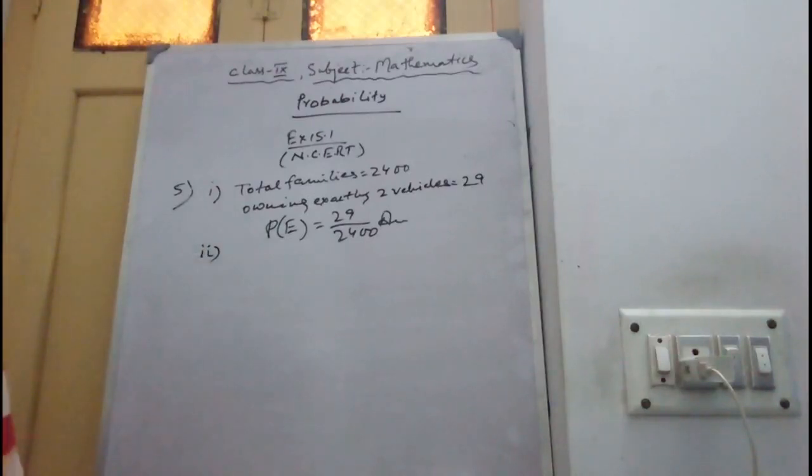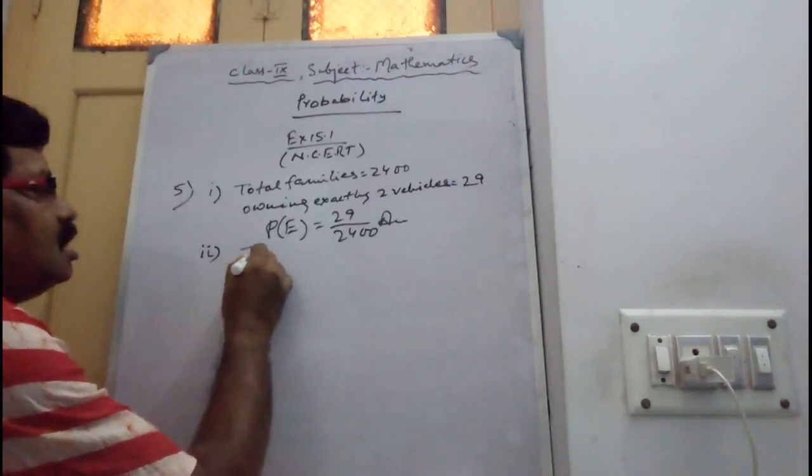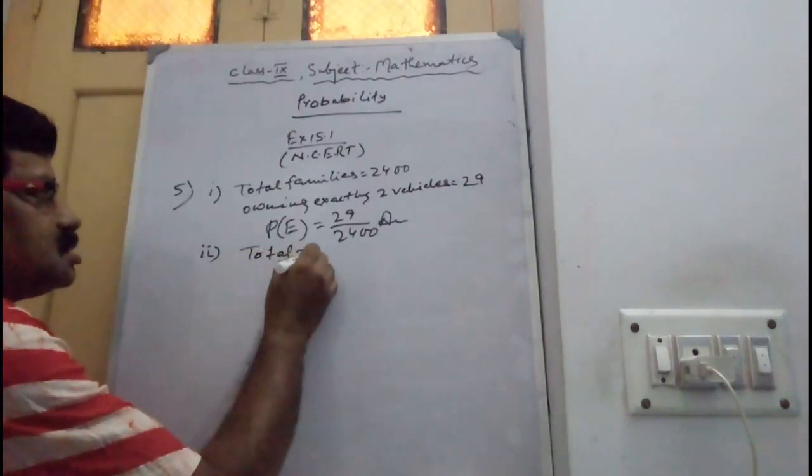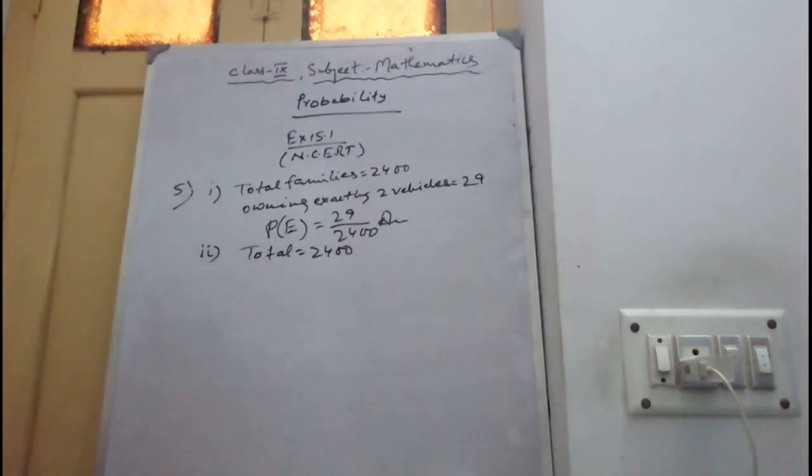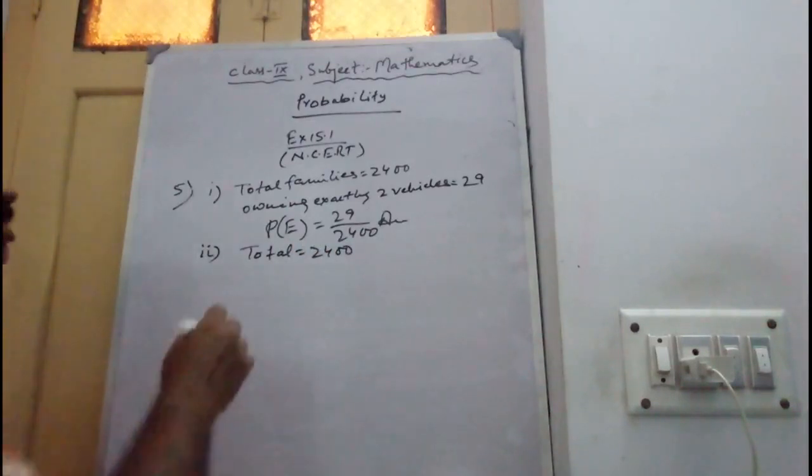Number 2. Earning rupees 16,000 or more per month, owning exactly one vehicle. So total families 2400, exactly one vehicle.